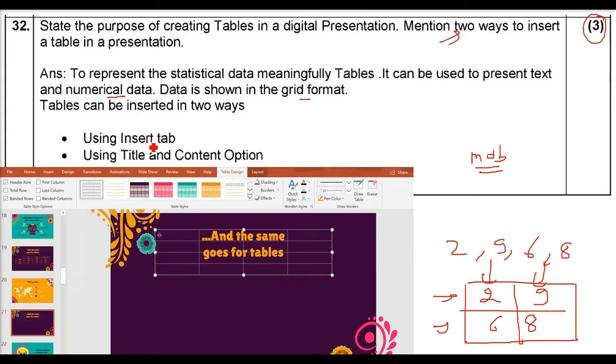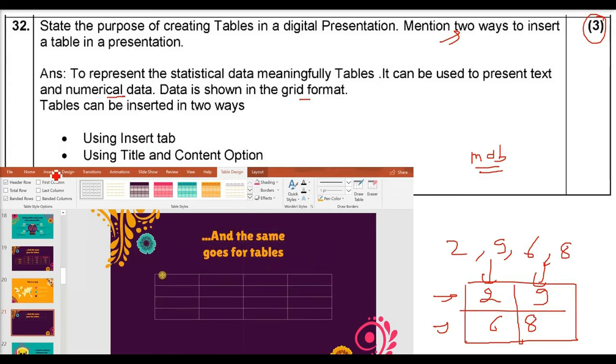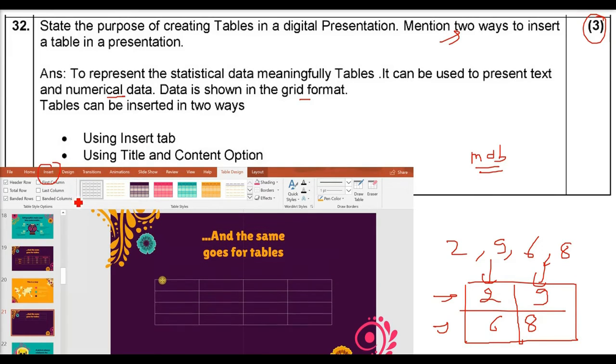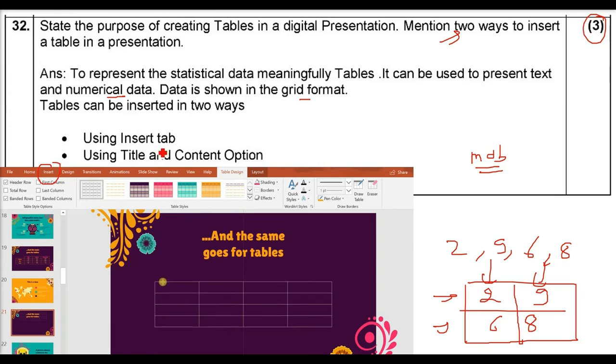So the first part is done. Now, mention any two ways to insert a table in your presentation. For that you have to go to the Insert tab, and here you'll find Table, Insert Table, and using the title and content options, all these can be added.